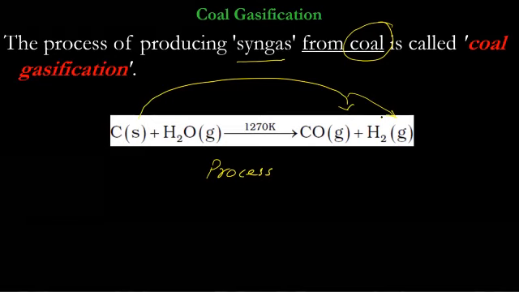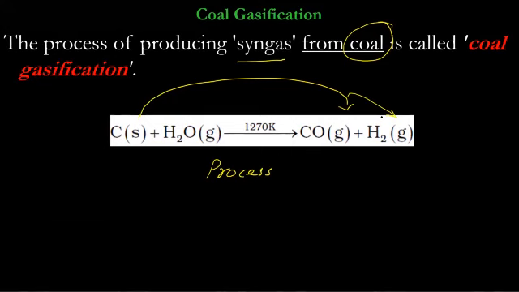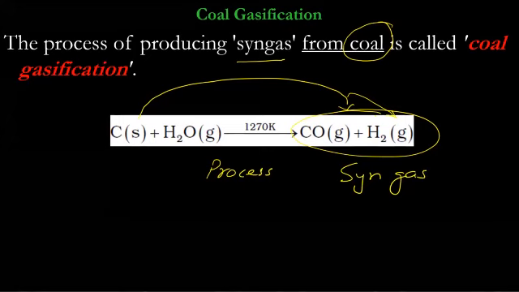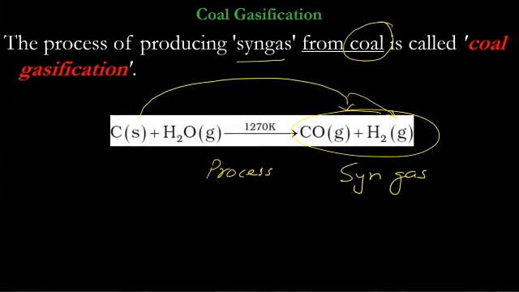That's why it is gasification of coal. And that's a way to remember also that in coal gasification, actually you are converting solid coal to gases. And again here you get the syngas or water gas.